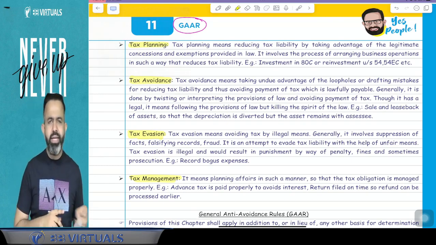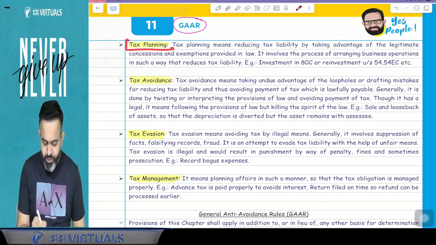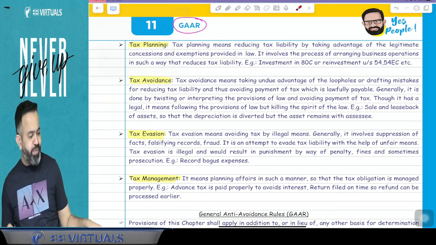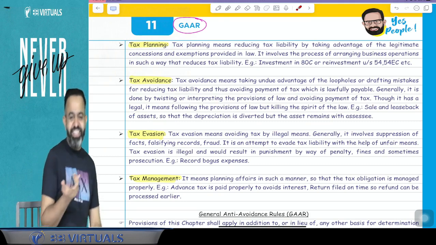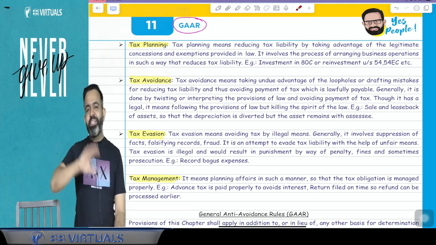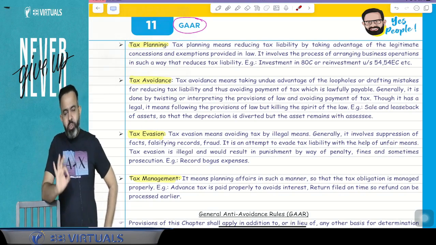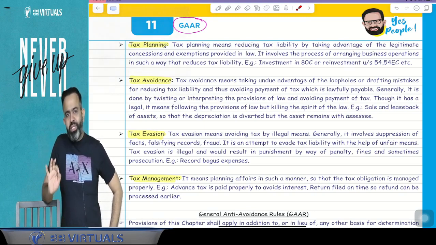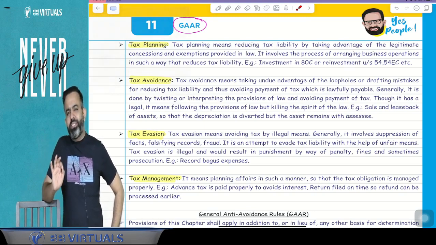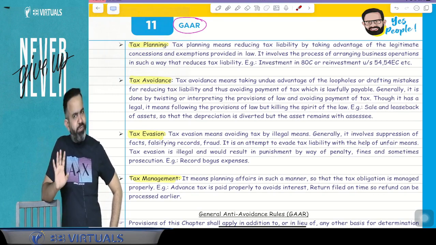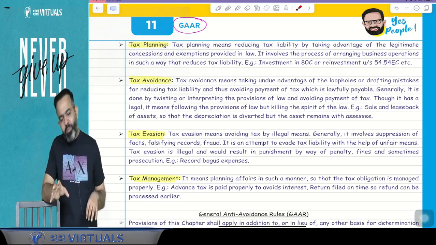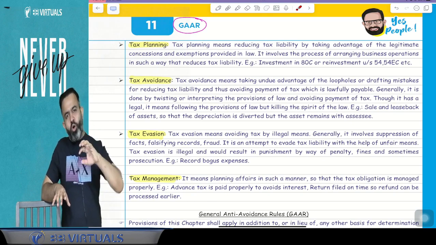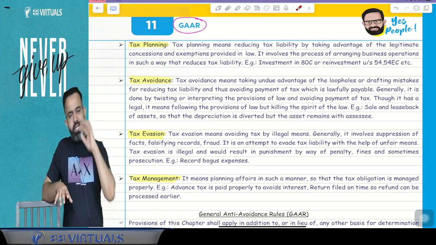First is tax planning. Your relatives always ask you, what do you mean by tax planning? So how to do tax planning? Tax planning means, guys, utilization of the best possible exemption and deduction.